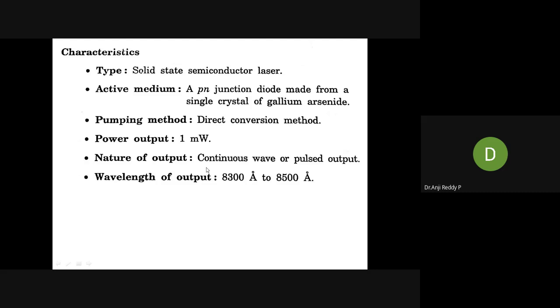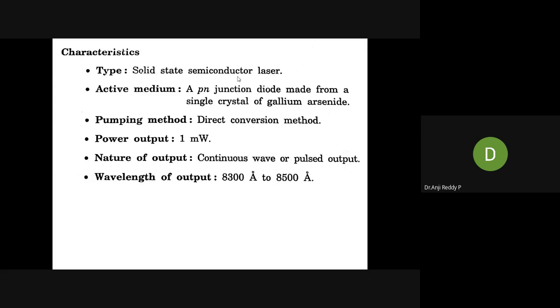In semiconductor, how many types? Two types, that already you know. Then in total how many types? Total 5 types I told you: solid laser, liquid laser, gas laser, dye laser, and finally the solid state semiconductor laser.